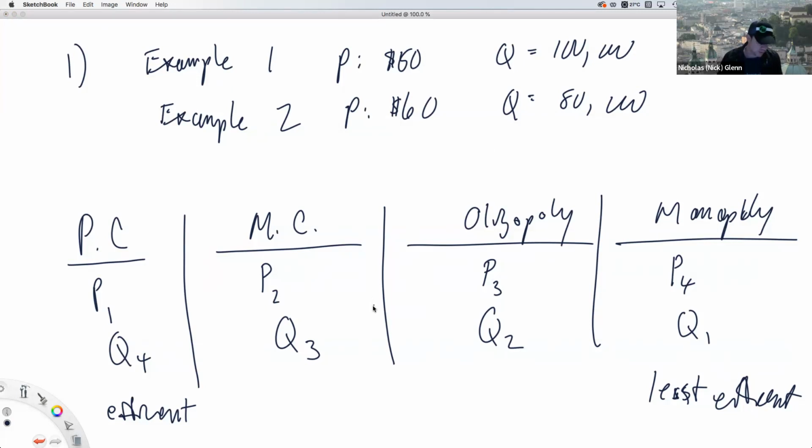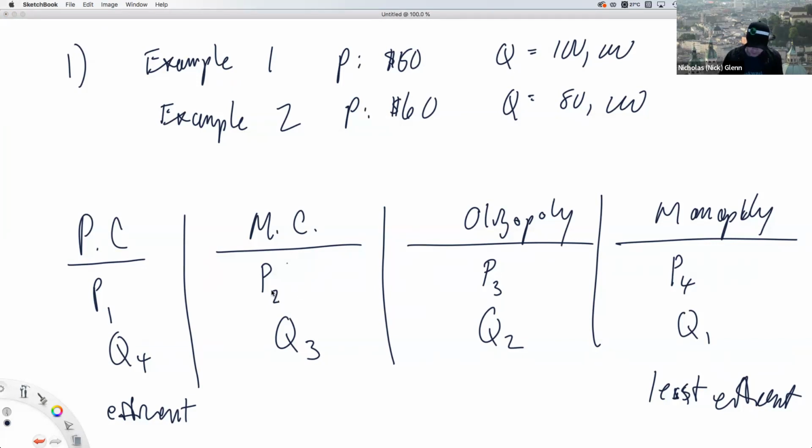So let's look at some examples here. Monopolistic competition, could that be example 1, and perfect competition example 2? Well, no, because going from monopolistic competition to perfect competition, the price is actually getting higher, not lower here. B, monopolistic competition, and example 2 could be monopoly.